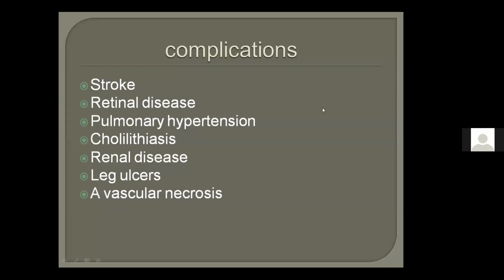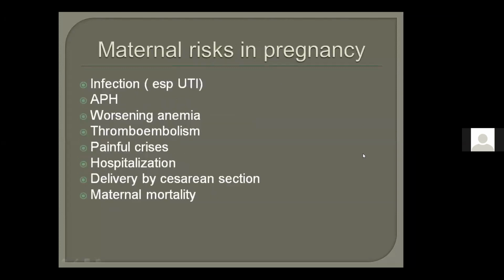Okay, so the next is maternal risks in pregnancy. Previously, we have studied the general risk of sickle cell disease. Now we are studying specifically what problems a mother can have in pregnancy due to sickle cell disease. So first of all, infection, especially UTI, very important.